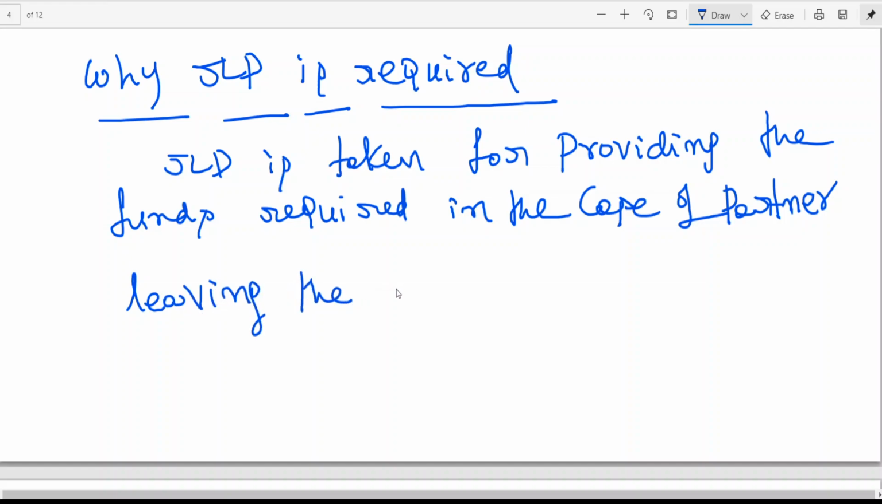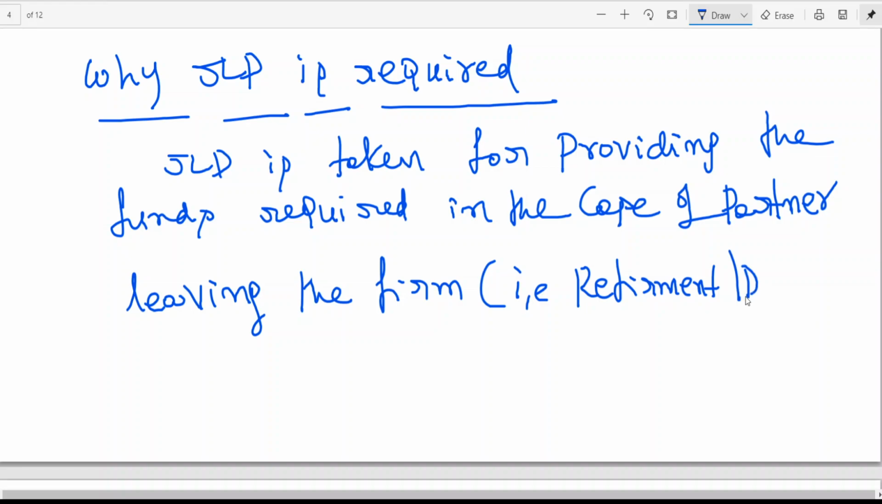In case of a partner leaving the firm, that is retirement or death, whatever it may be, joint life policy is taken for providing the funds required in the case of a partner leaving the firm, that is retirement or death. Okay, then we are knowing a few things here today.